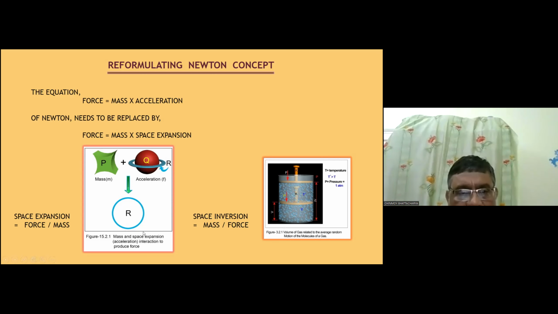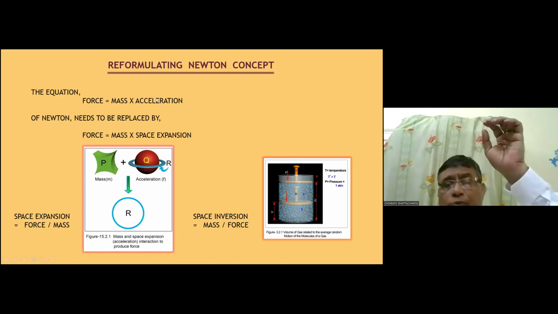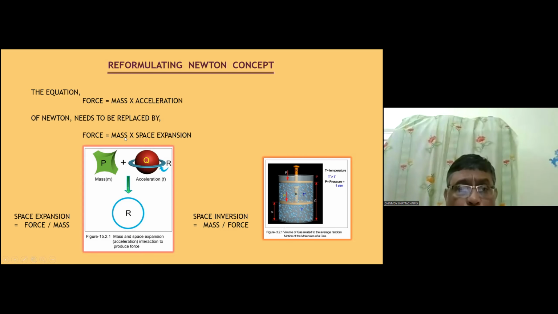You see, it is shown for the first time, this geometrical presentation, for force is equal to mass into acceleration, the famous equation of Newton. We do not believe the acceleration is true. So force is equal to mass into space expansion. And you see the geometry. This is the space expansion geometry. This is a sphere which is surrounded by a circle.